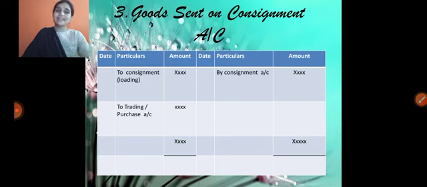Whatever the excess value we loaded when sending the goods, that balance we need to cancel, because as the owner we know the original price. For that reason we need to cancel that loading value by writing it on the opposite side. So the remaining balance we require to transfer to trading or purchase account. So these three ledger accounts we require to prepare in the books of consignor: consignment account, consignee's account, and goods sent on consignment account.